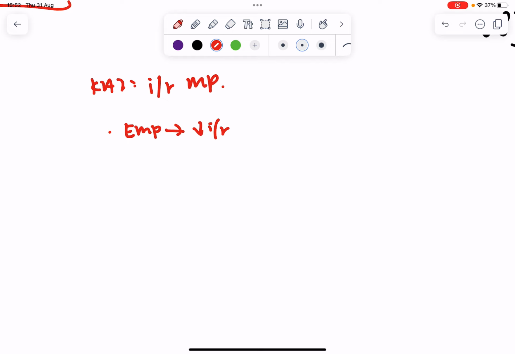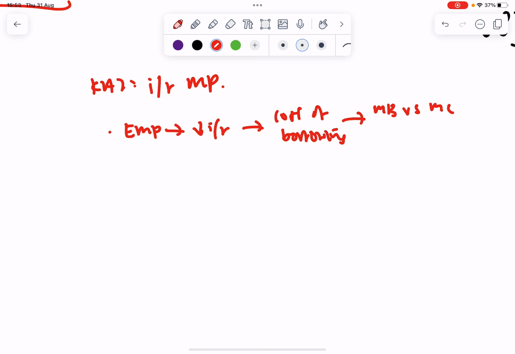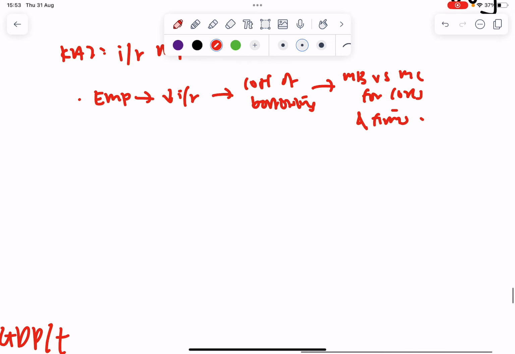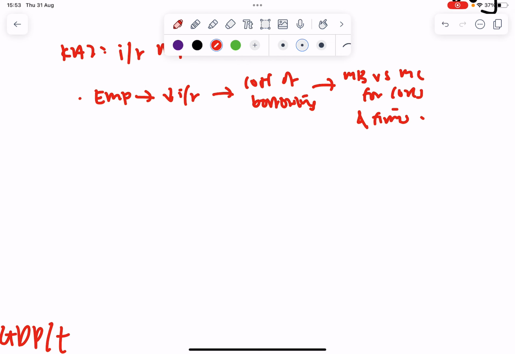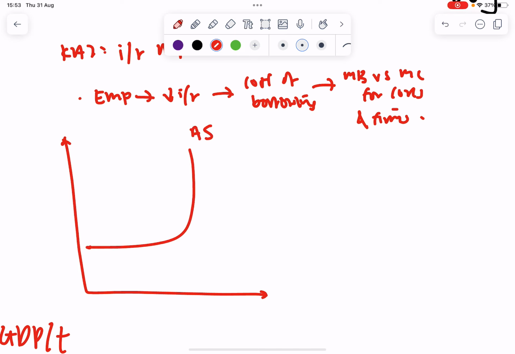And then we'll link back to the cost of borrowing, and then we'll use the marginalist principle, the MB versus MC for consumers and firms. And then we'll talk about how it increases C and increases I. And then here, the bulk of it: when C and I increase, if we draw our diagram again, let's say this is P naught.